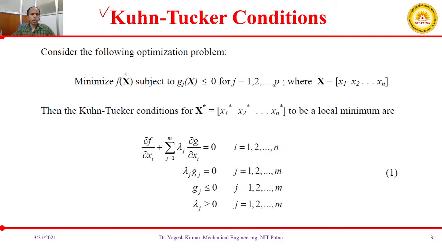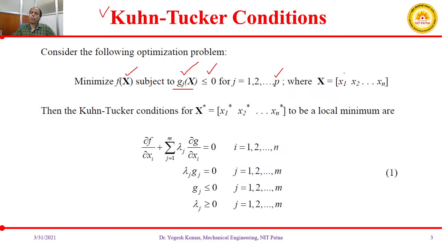Suppose we are having a function f(x), and we always start from minimization problems. It is having certain constraints. These constraints are g_j(x) less than or equal to 0. Suppose these are the constraints. This g_j(x) means there are several constraints, and j is varying from 1 to p. So j may be 1, 2, 3, 4, 5, 6, and so on.